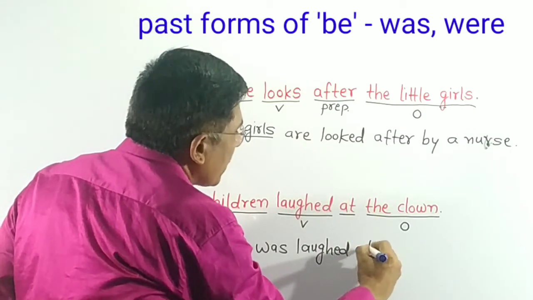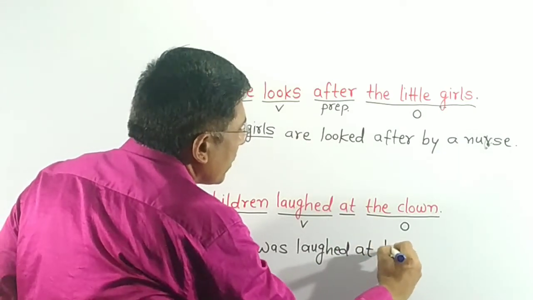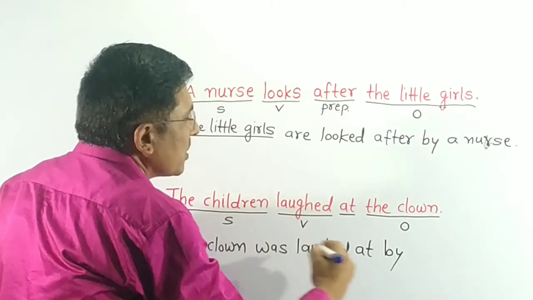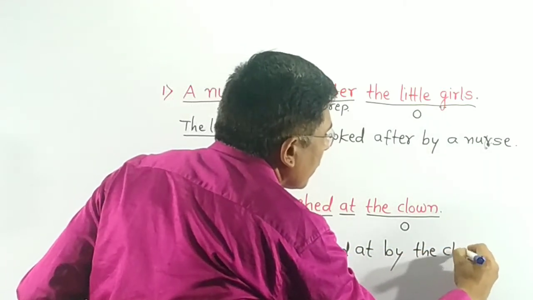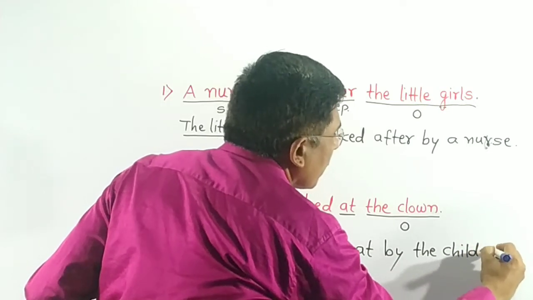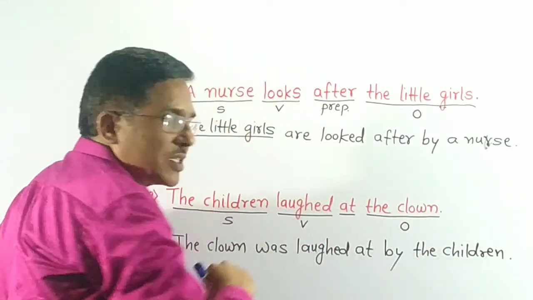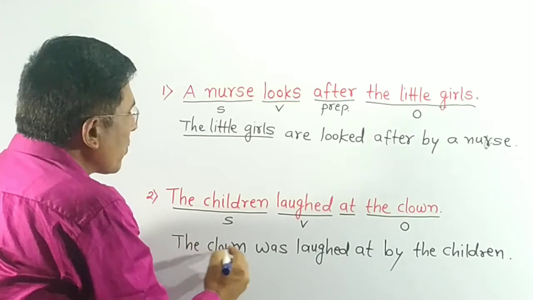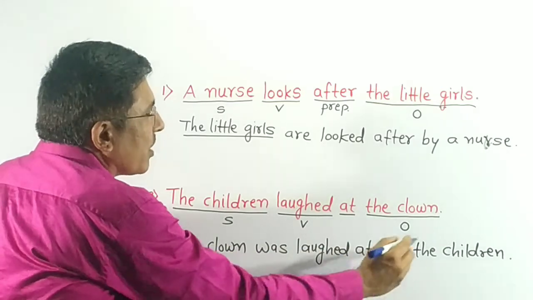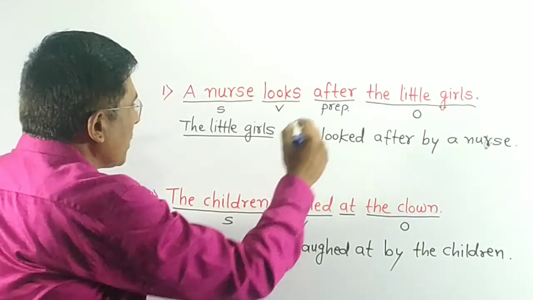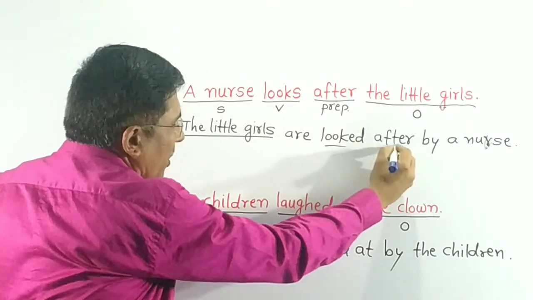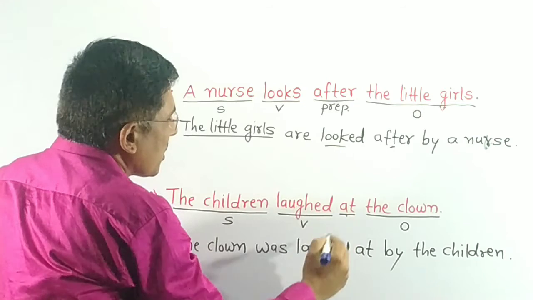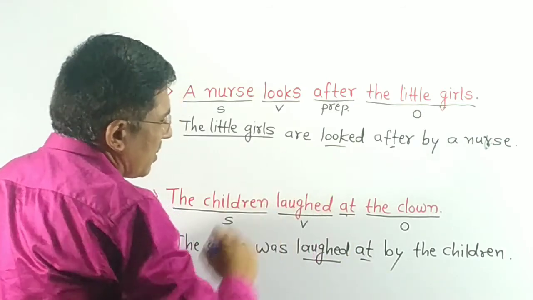Preposition at. Then by. Subject, the children. Our answer is ready. The clown was laughed at by the children. See, this preposition is used after the verb here. This preposition also is used after the verb.